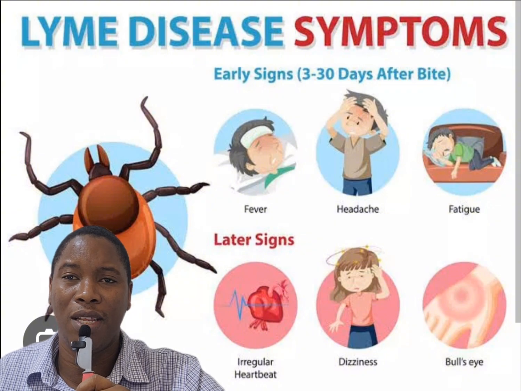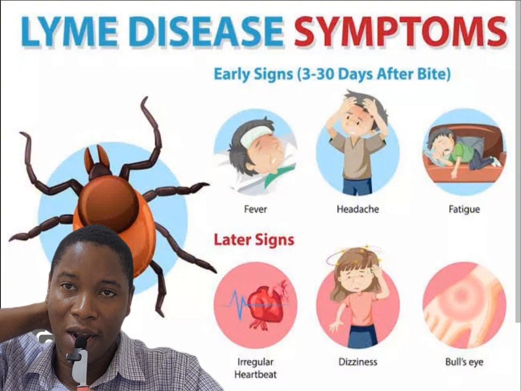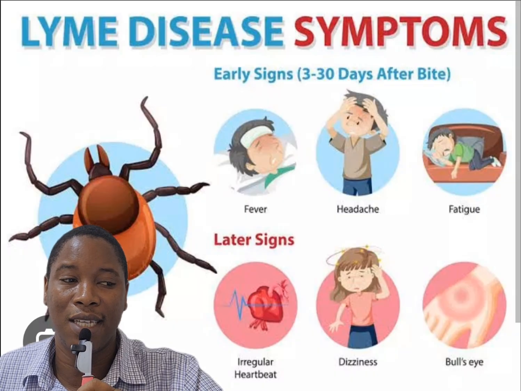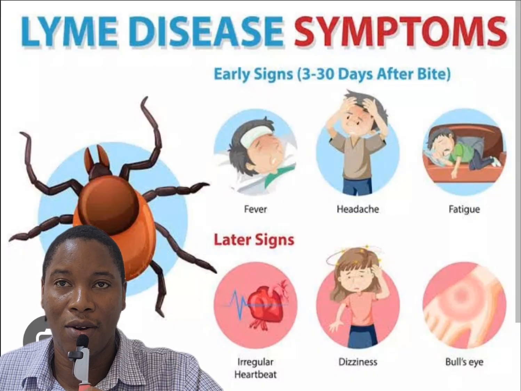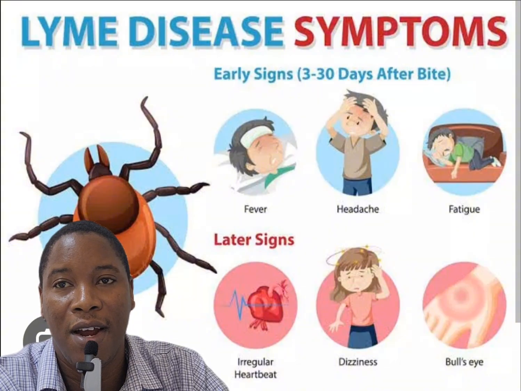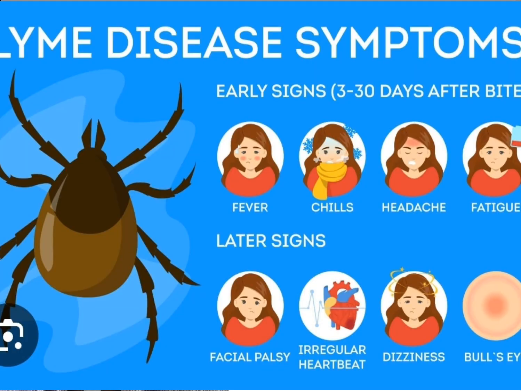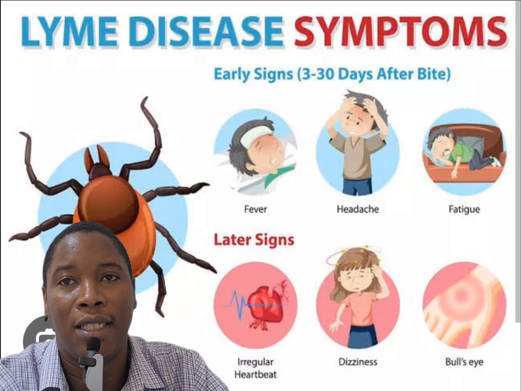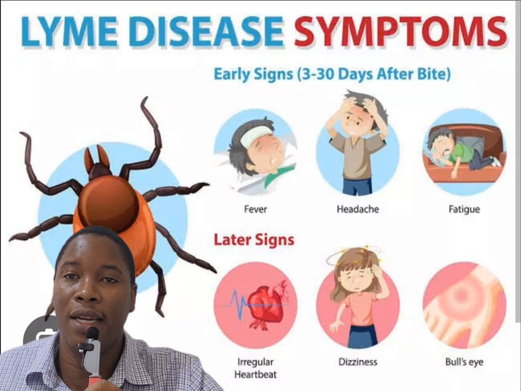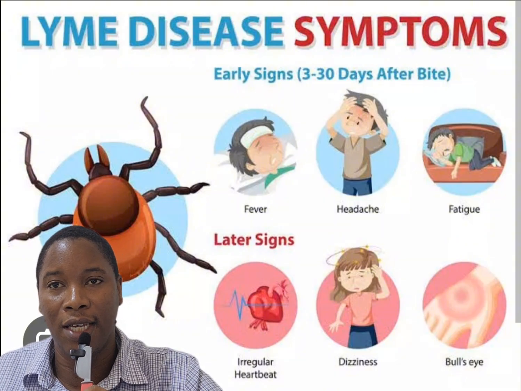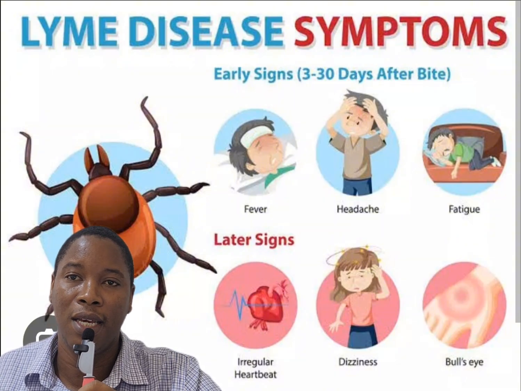Now, human beings are not really a host for this spirochete bacterium, but many times we refer to humans as an accidental host of this bacterium, and this bacterium can be very deadly. This bacterium is known to have an incubation time of about 3 to 30 days. And in these 3 to 30 days, when the bacterium finds its way into the human body, like I said earlier, it only finds its way into the human body when the human has been bitten by this tick.